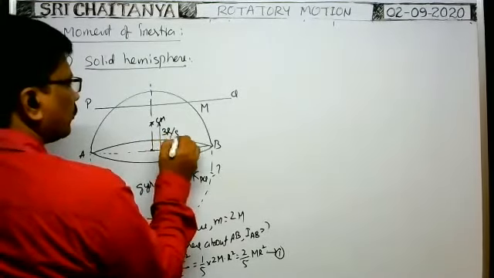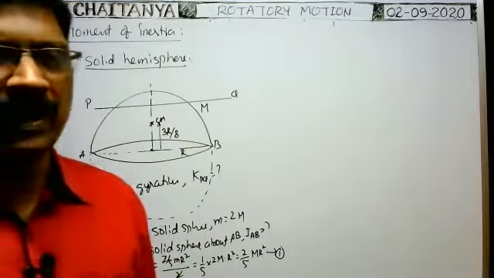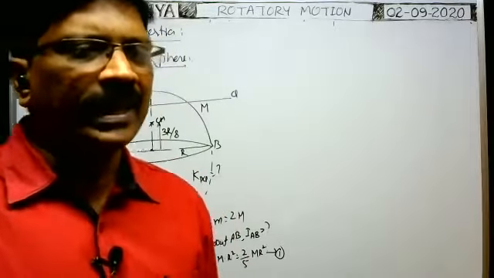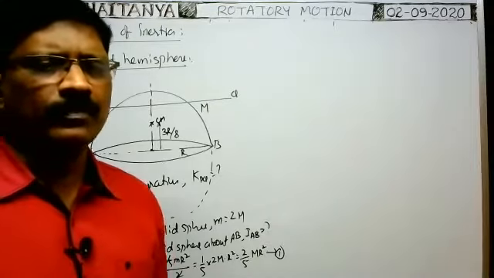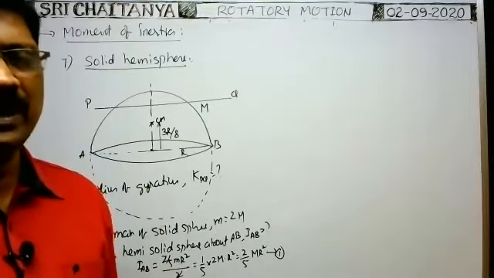3r by 8. Yes, very good. In case of a hemisolid sphere, the center of mass lies at a distance 3r by 8 from the center of the hemisolid sphere. In case of a hollow sphere, where does it lie?